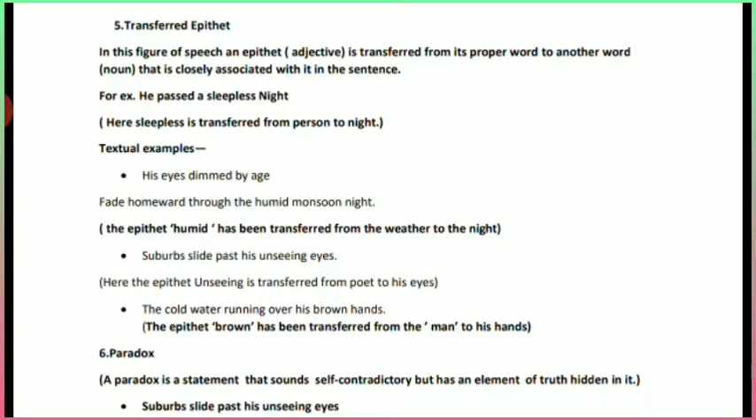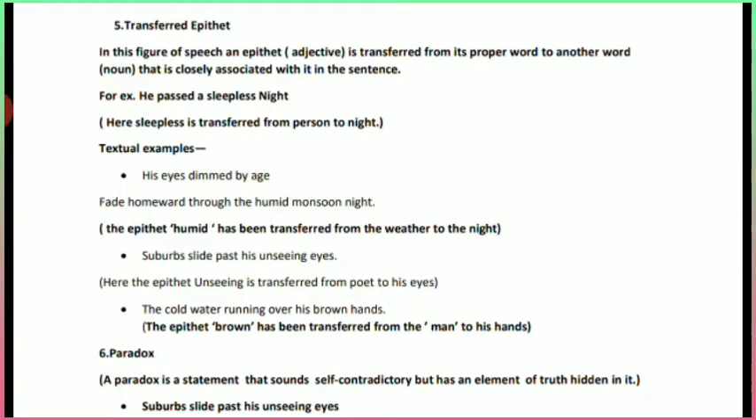See here an example. He passed a sleepless night. Here sleepless is transferred from person to night. Here the night is not sleepless, but the person is sleepless. That's why this is a transferred epithet. Here the adjective sleepless has been transferred from the person to the night.